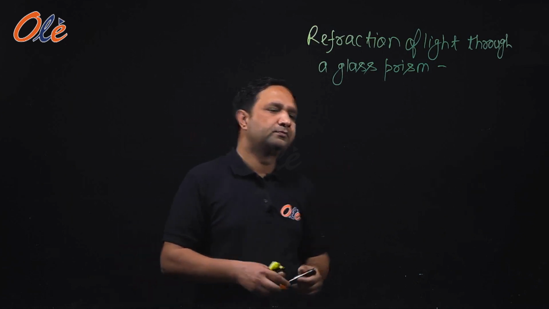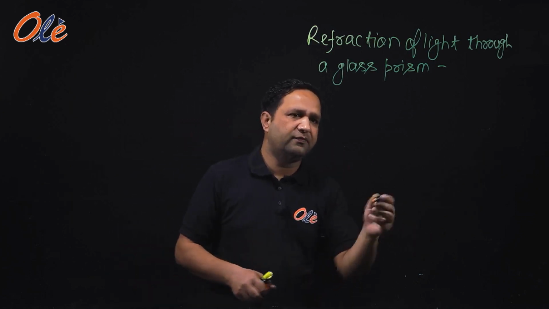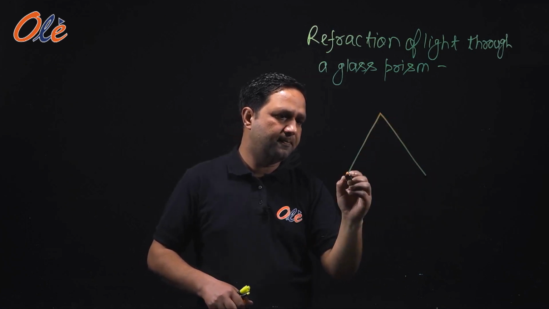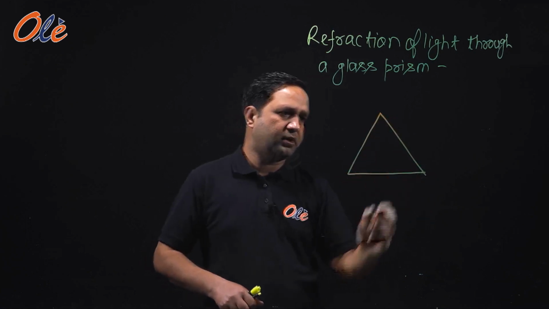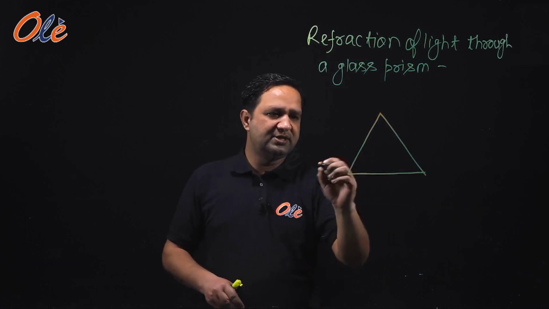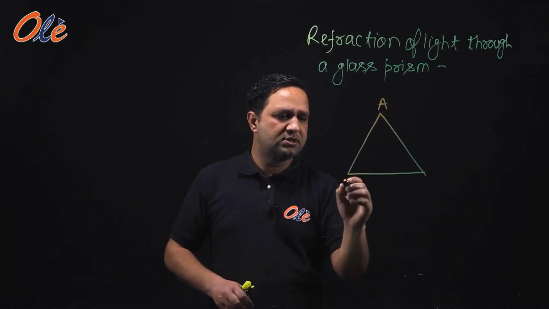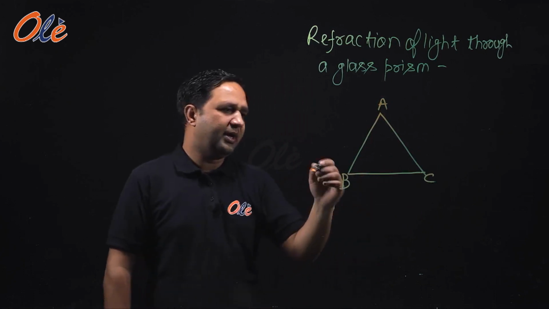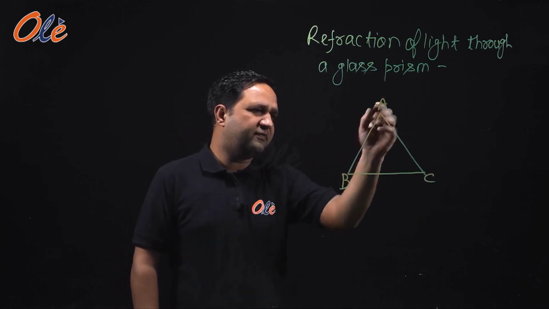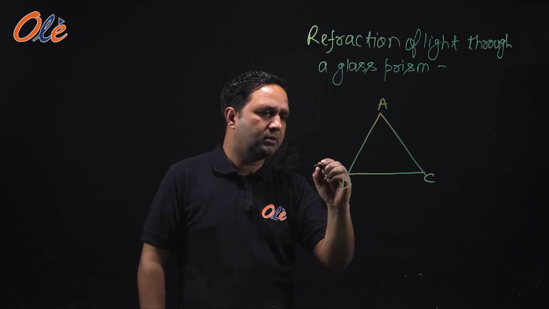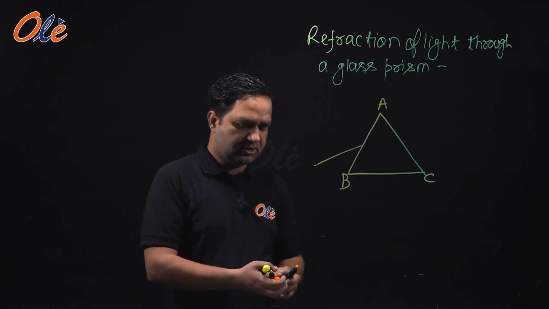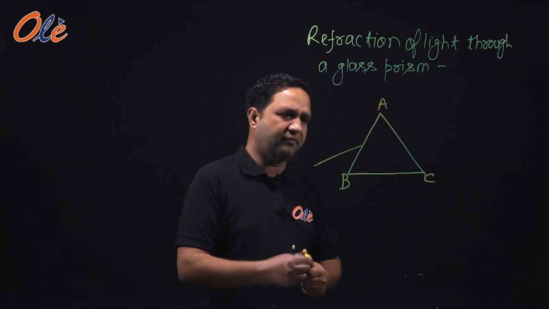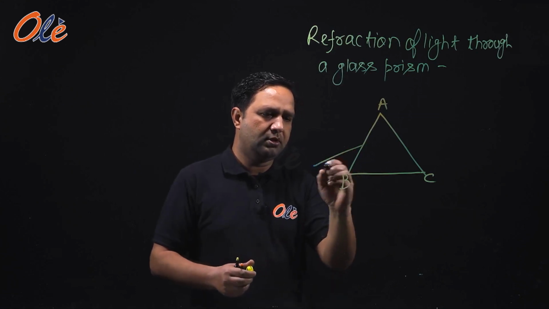Okay, here we will take a 2D diagram of a prism. Suppose that this is a prism, and suppose this is A, B, C. So a light is incident on the surface AB. This is a light which has been incident on the surface of the prism AB.